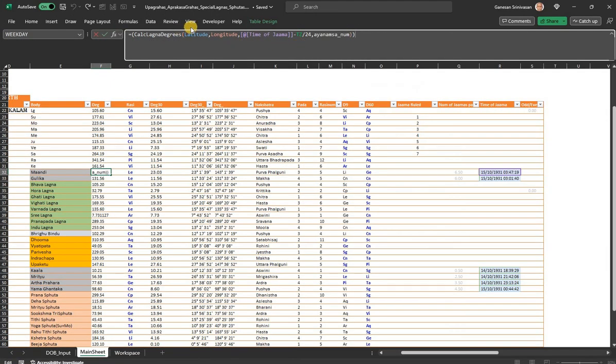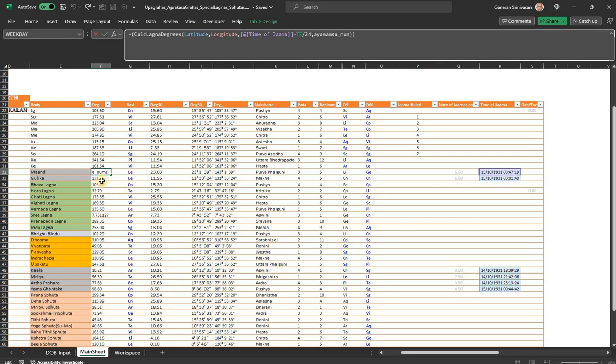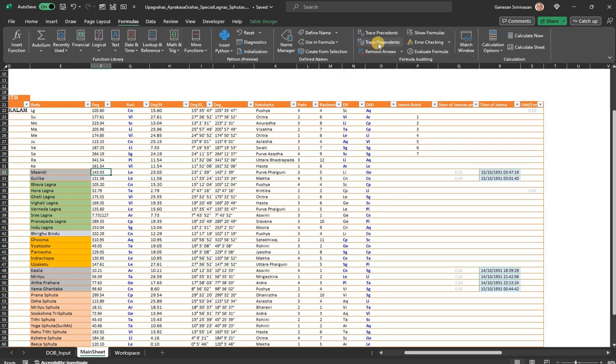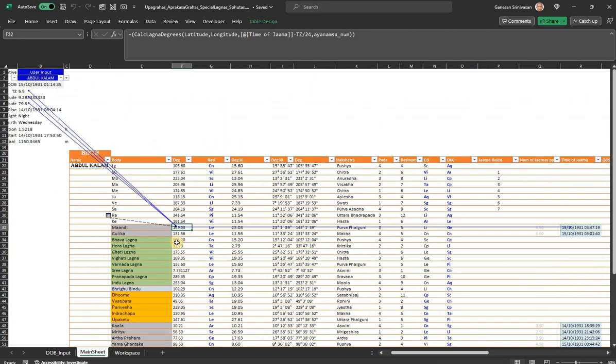If you see the formulas and trace how it is connected, it requires the time zone, the latitude, the longitude, and the time of the Jama.